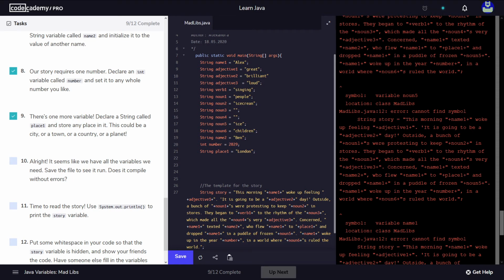So we still have noun 3. Let's to the rhythm of the drums. Okay, and then we have noun 4. Let's identify noun 4. Which made all the, let's call noun 4 people.